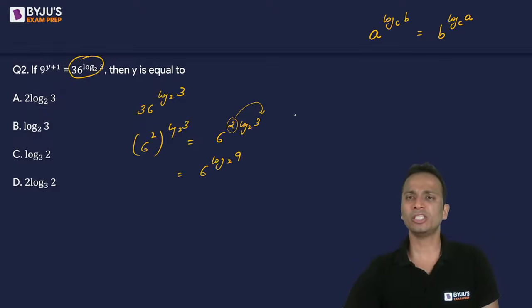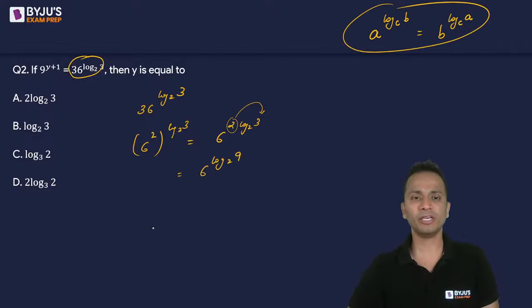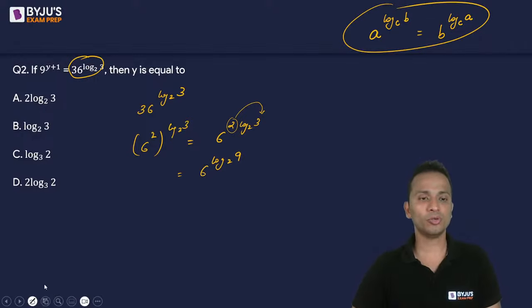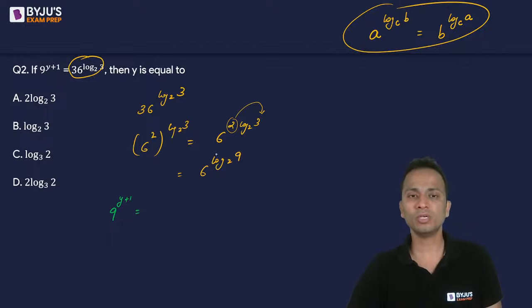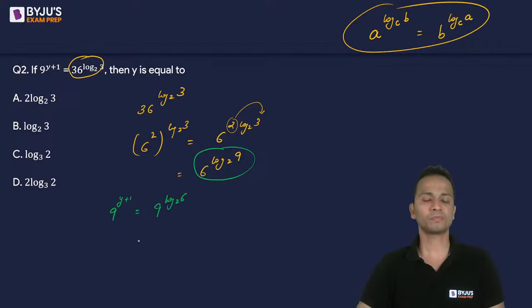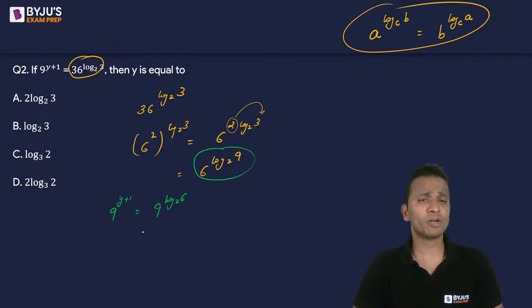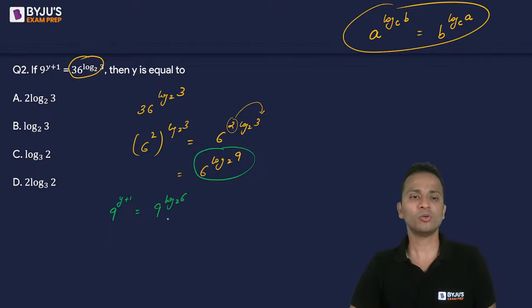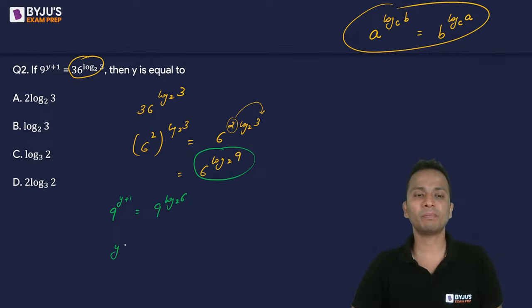Okay, now I can interchange, apply the property that I have written up there, right? So now also include the left hand side. So 9 raised to the power y plus 1 is equal to, this expression will become 9 raised to the power log of 6 to the base 2. All right. Now why I have done that? Because on the left hand side, the base was 9. Okay. So now the bases are equal. I can equate the powers. So y plus 1 is equal to log of 6 to the base 2.